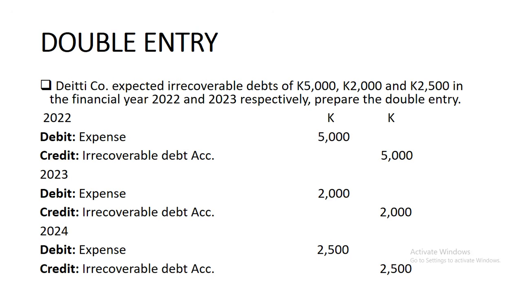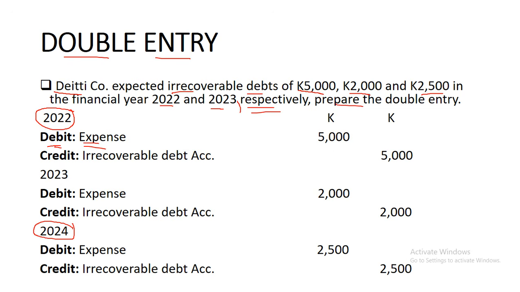So now let's look at the double entry. So what's a double entry? An example: DTCO expected irrecoverable debts of 5,000, 2,000 and 2,500 in the financial years 2022, 2023 and 2024 respectively. I think it's supposed to have an extra year here because these are three amounts. Anyway, respectively, prepare the double entry. So what we usually do is we say in 2022.